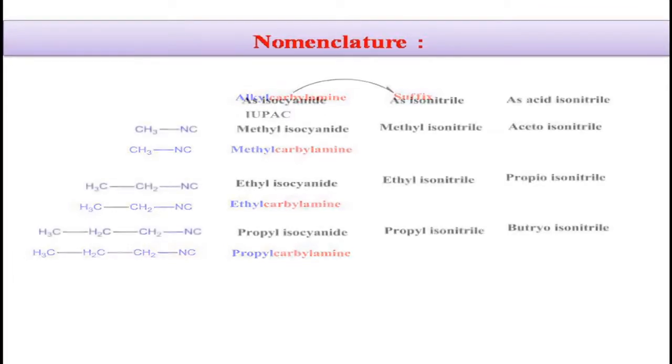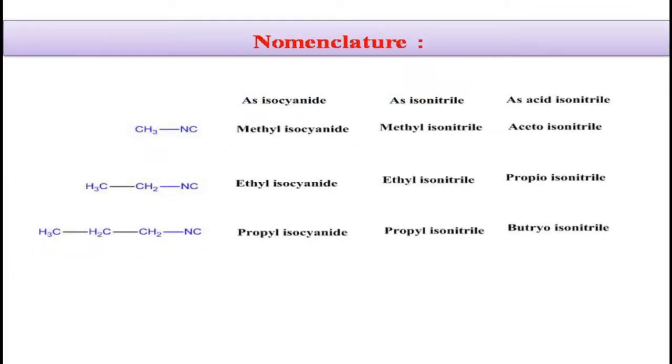Coming to another type of nomenclature, it is also commonly named as alkyl isocyanide or alkyl isonitrile, or it is named as acid isonitrile. The first compound, that is CH3 attached to NC, is named methyl isocyanide or methyl isonitrile or acetoisonitrile. Coming to the second compound, it is named ethyl isocyanide, ethyl isonitrile or propioisonitrile.